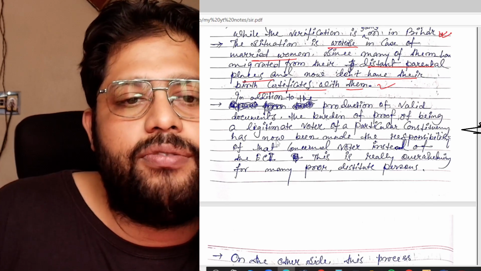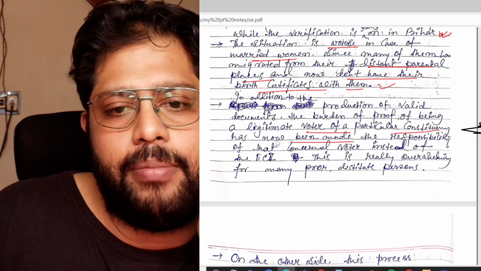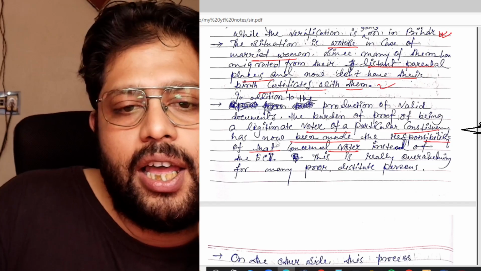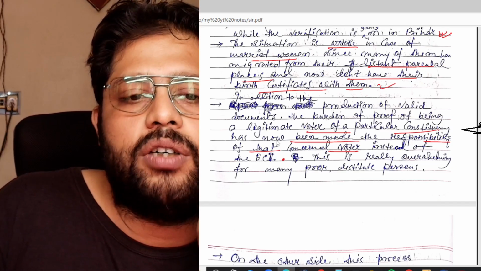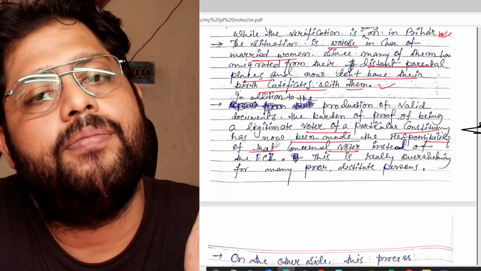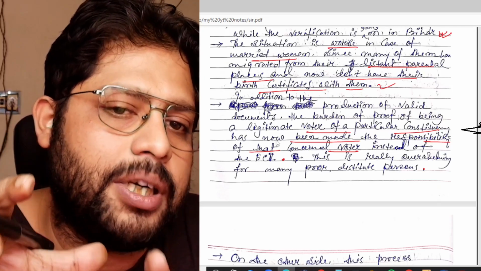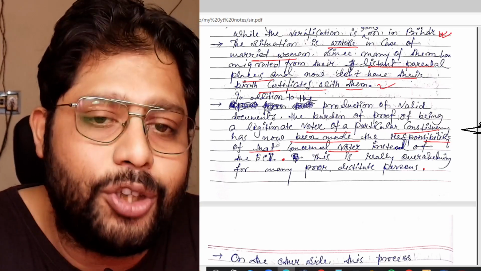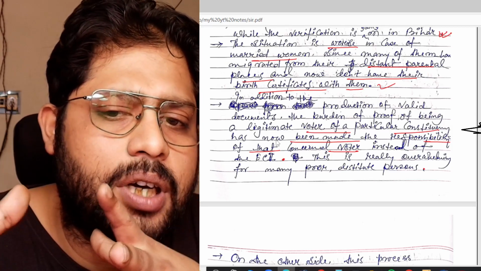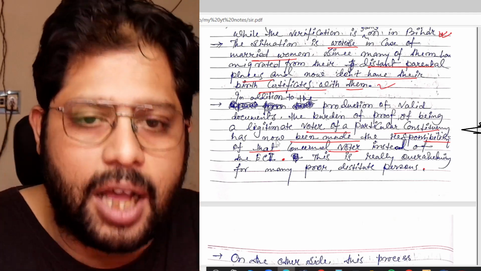In addition to the production of valid documents, the burden of proof of being a legitimate voter of a particular constituency has now been made the responsibility of that concerned voter instead of the ECI. This is really overwhelming for many poor district people. Now they have shifted the burden of proof. That means now you have to prove that you are the resident or the legitimate voter of that particular constituency, which is actually the job of the ECI. So I don't think that is a very good step, because many poor people will not be able to prove that. It will be a very overwhelming task for them.